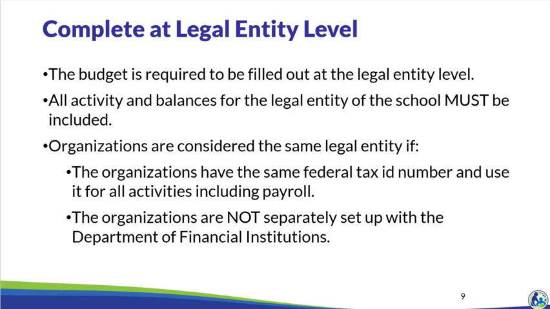For example, if the legal entity consists of a school for K through 8th grades and a church, all of the church activities and the K through 8th grades educational programming activities and balances must be included in the budget. Organizations of the same legal entity, if they have the same federal tax ID number and use it for all activities including payroll, and if they are not separately set up with the Department of Financial Institutions.